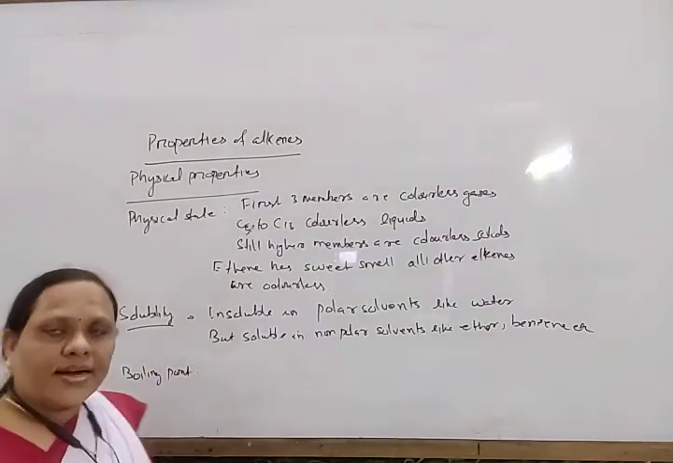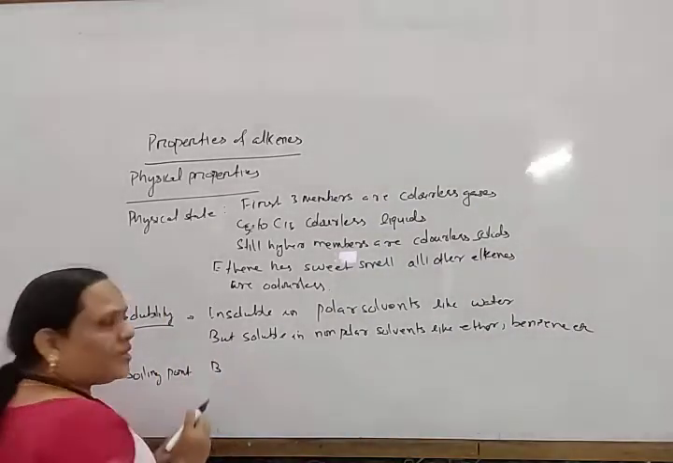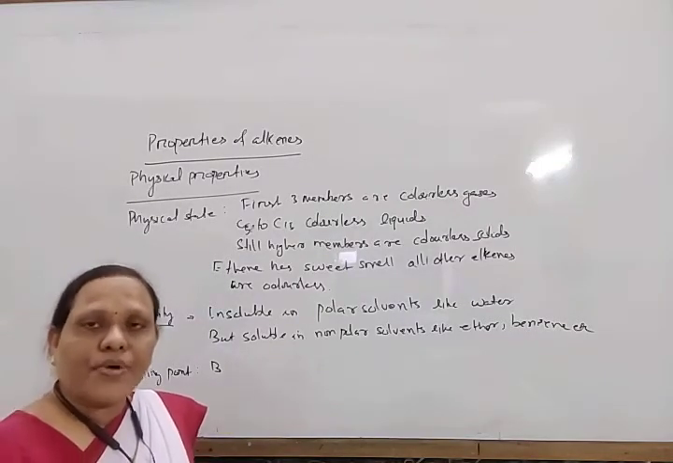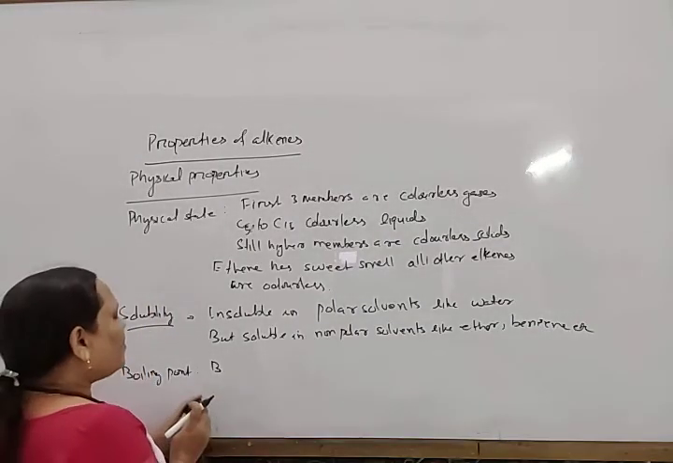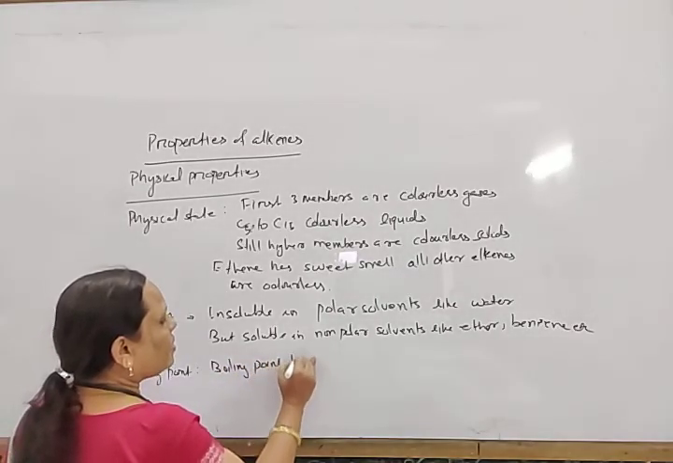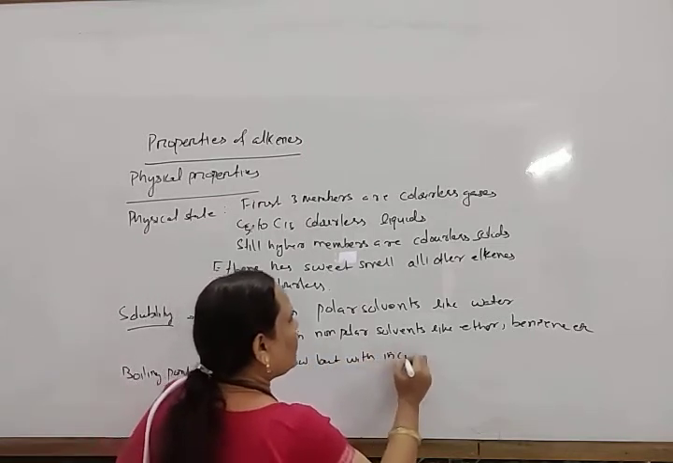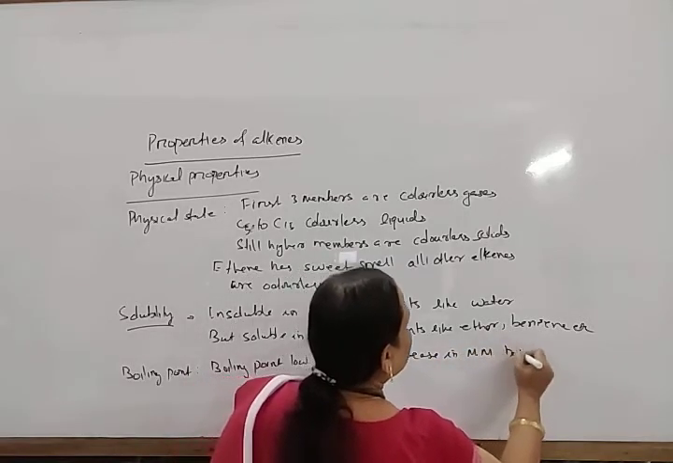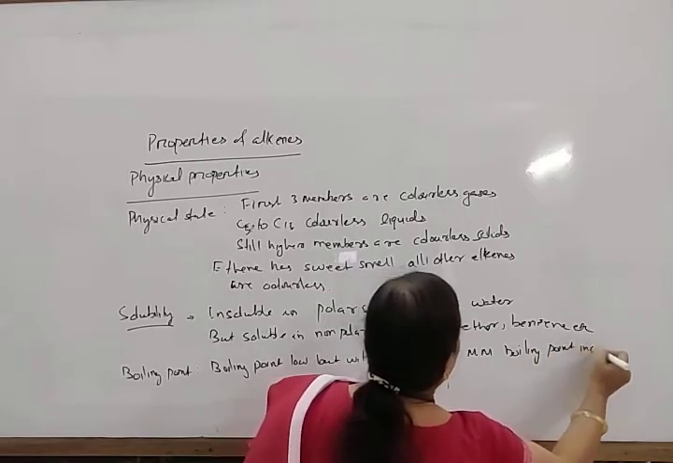Next, boiling point. The boiling point of alkenes is low, but higher than that of corresponding alkanes. With an increase in molecular mass, the boiling point increases.